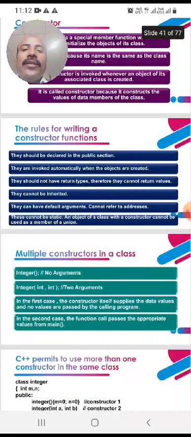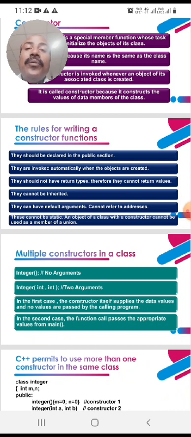Next, we see the rules for writing constructor functions. Generally, constructors are declared in the public section. They are invoked automatically whenever an object of its class is created.